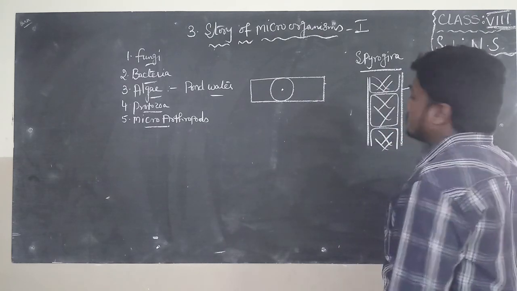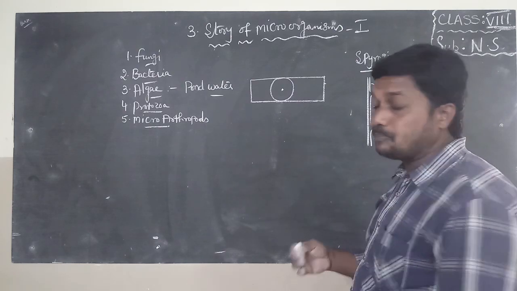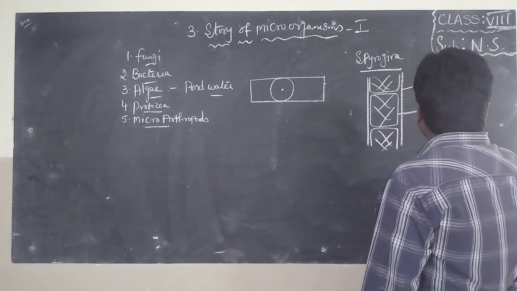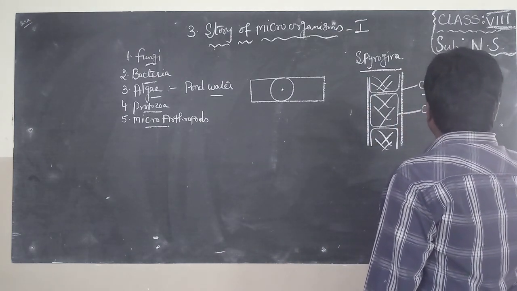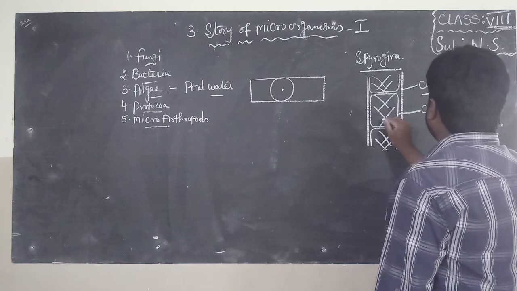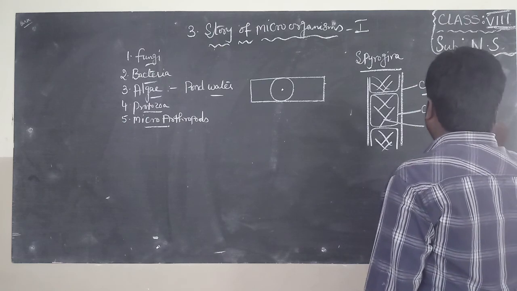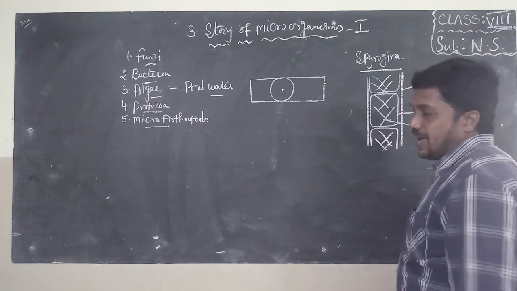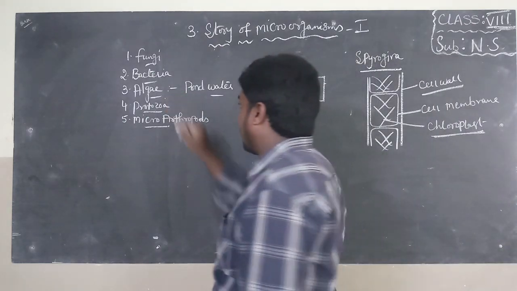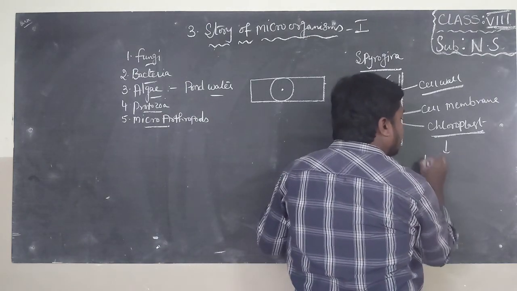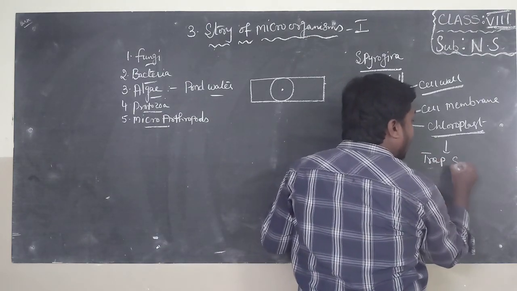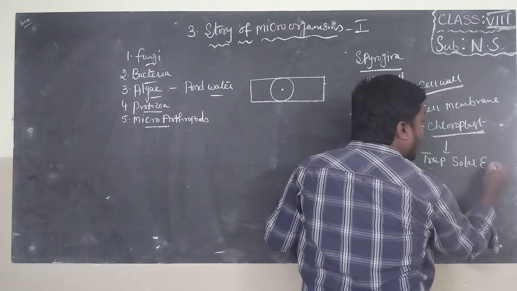Each Spirogyra consists of a cell wall. Why? Because it belongs to plants. And a cell membrane. And this is a ladder shaped chloroplast. It is very important, children. This chloroplast present in algae helps to trap solar energy.